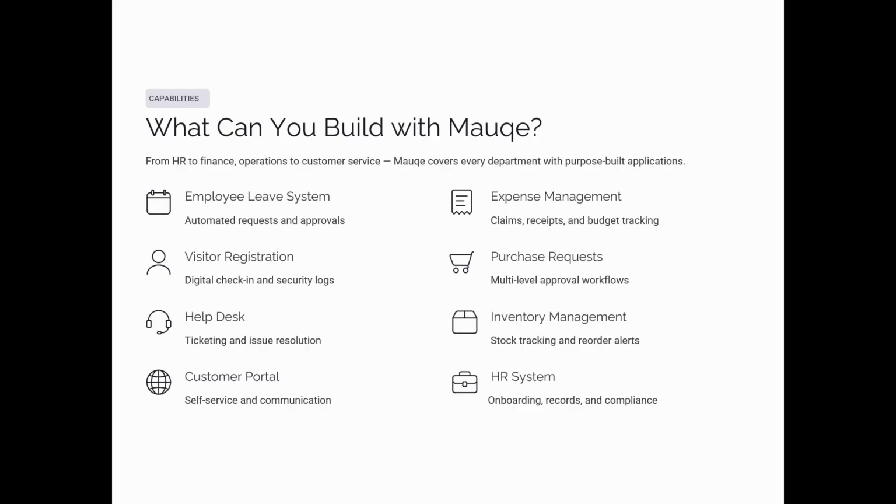What can you build using Mauqe? Let's walk through a few examples. Suppose you are in HR, you could build an employee leave system. If you are in finance, you can build expense management. If you are in operations, you can build maintenance requests. If you are in security, you can build visitor registration and so on. And these are only examples. The beauty of Mauqe is that you're not limited to predefined templates. If your business has a process, you can automate it.